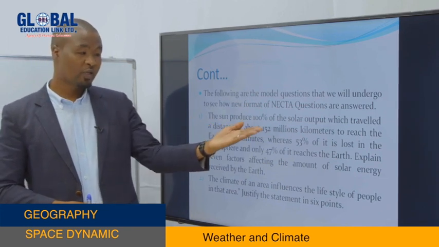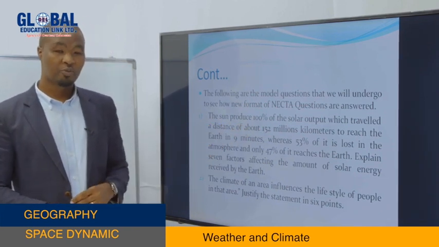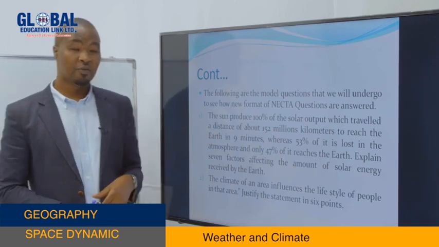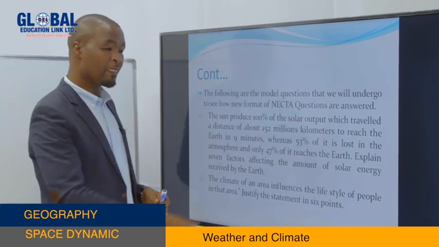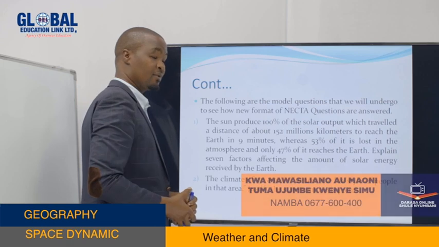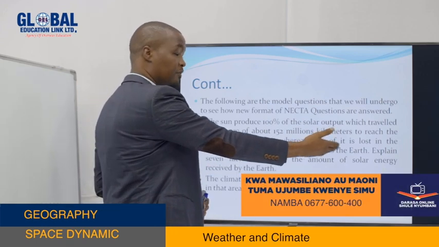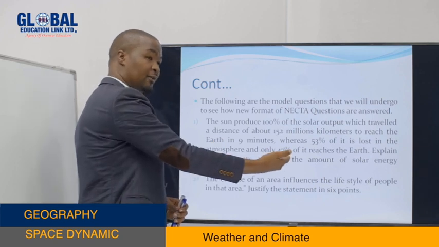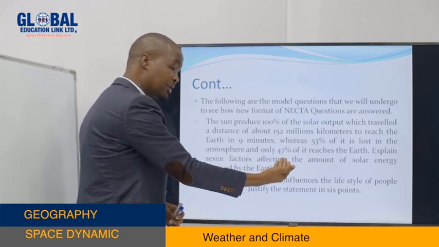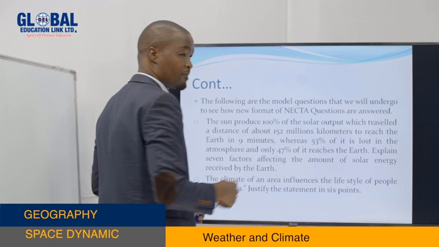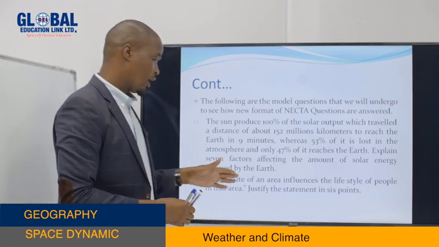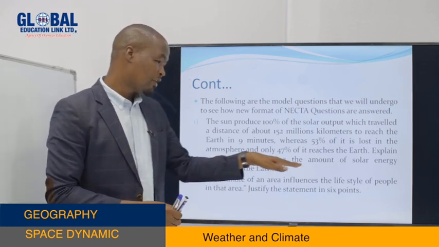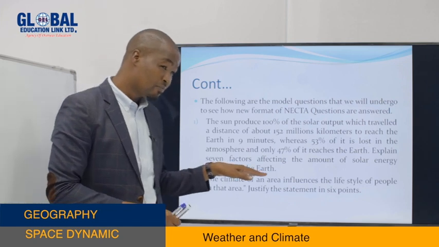The sun produces 100% of the solar output, which travels a distance of about 152 million kilometers to reach the Earth in 9 minutes, whereas 53% of it is lost in the atmosphere, and only 47% of it reaches the Earth. So explain 7 factors affecting the amount of solar energy received by the Earth.